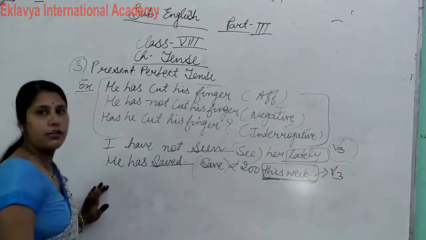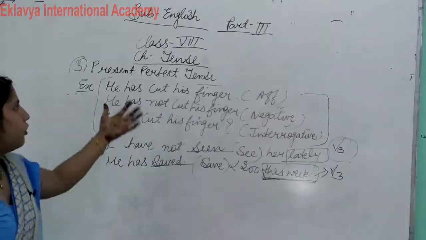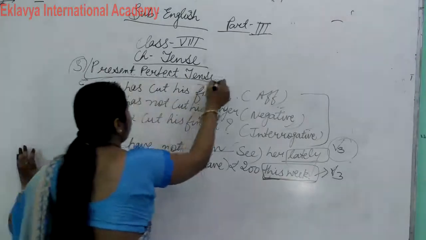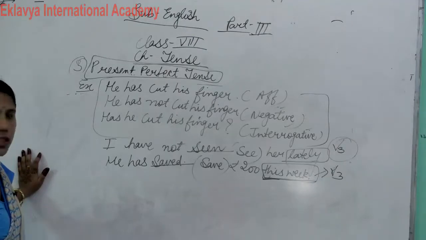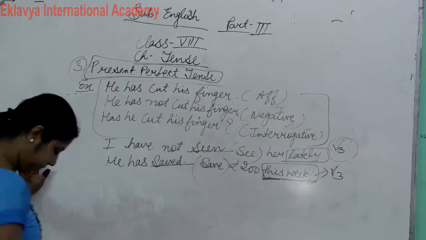This way we use indicators in the following tense, in present perfect tense. Clear? I think everyone understood this. This is the easiest way of tense.